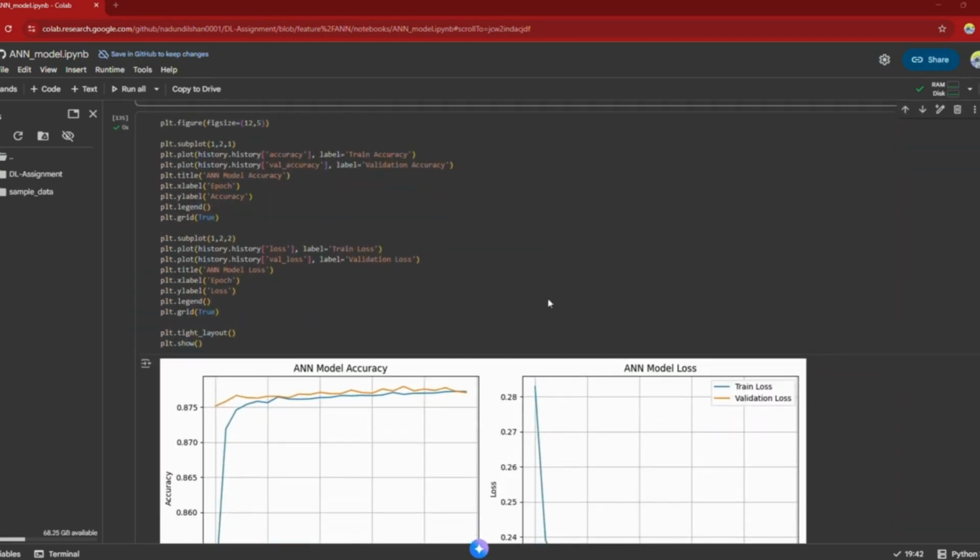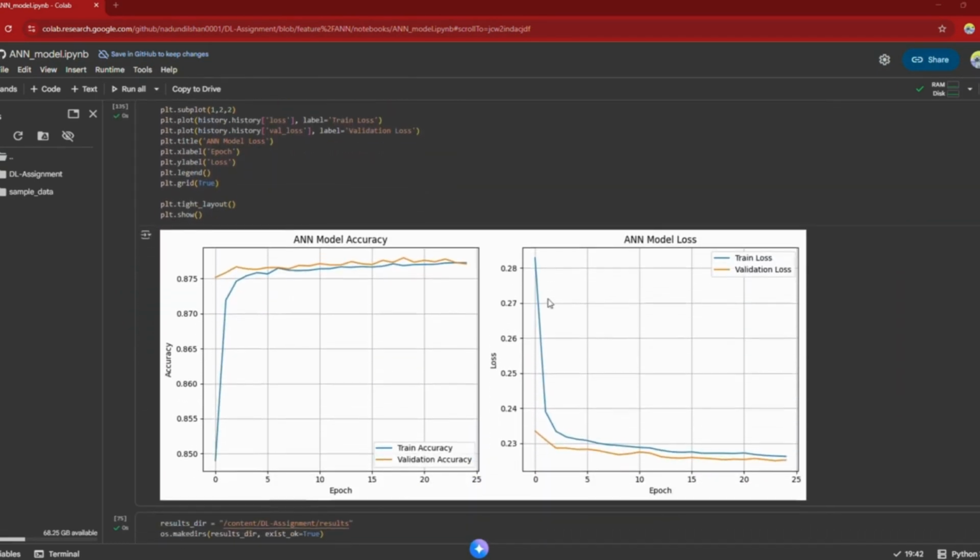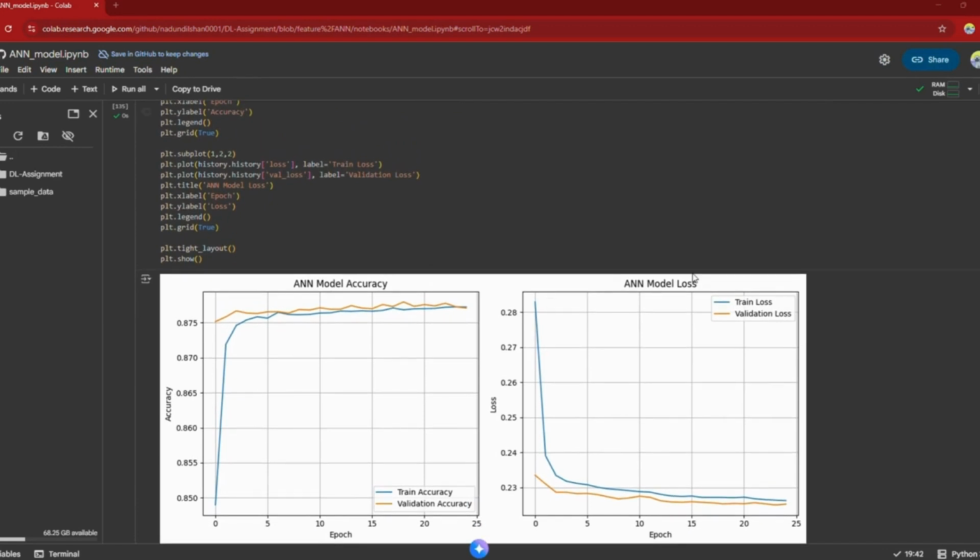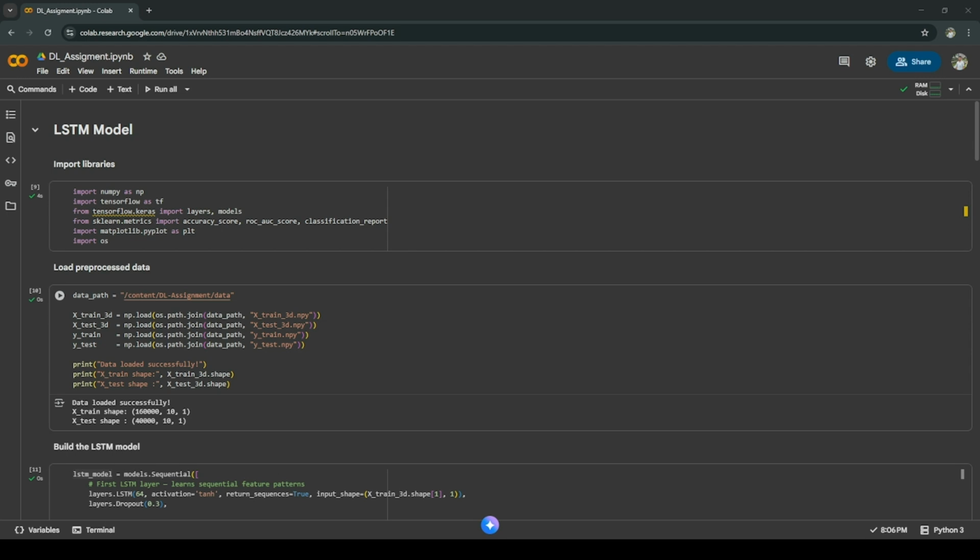Finally, I plotted the training and validation accuracy and loss curves, which confirmed that the model was well balanced and not overfitting.